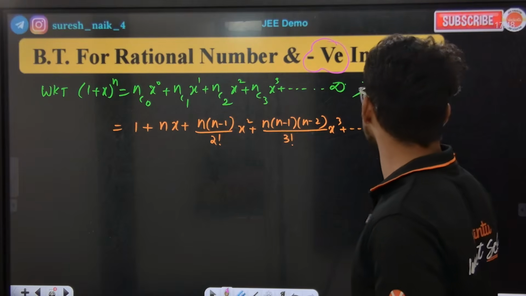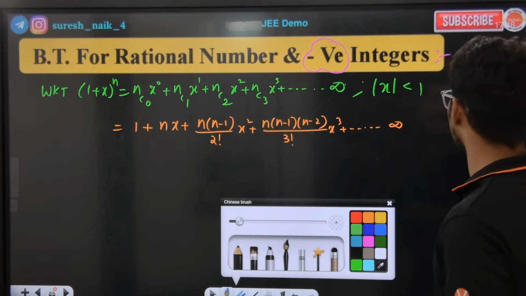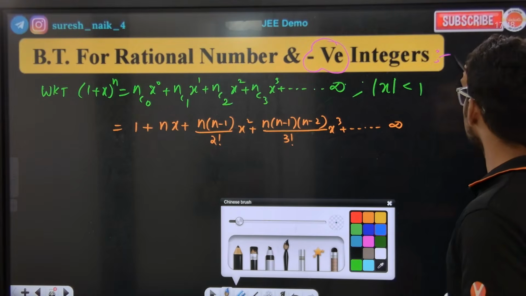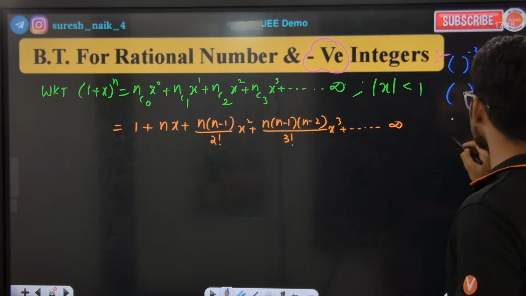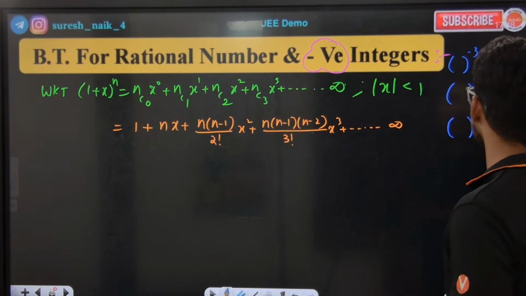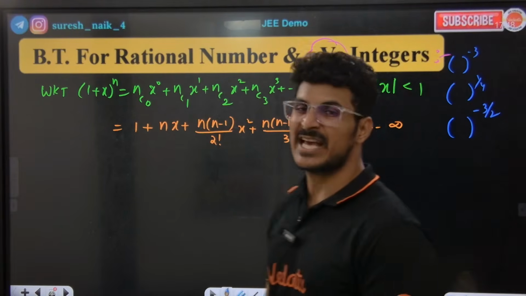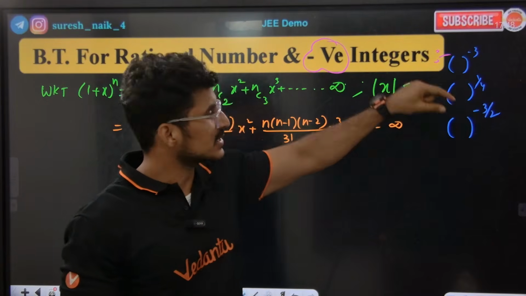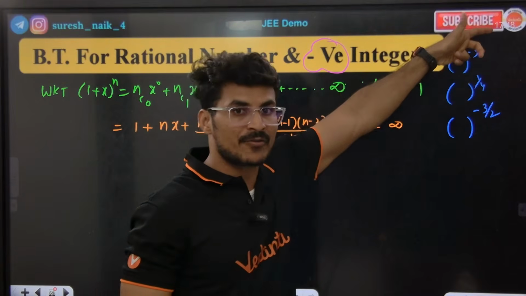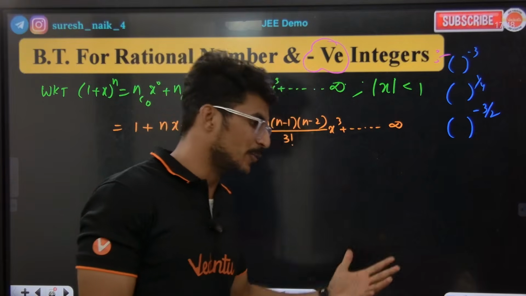Sir, negative integer means what? Basically, what is the meaning of this? For example, let's say something to the power of minus 3, something to the power of 1 by 4, something to the power of minus 3 by 2. How do we expand such expressions? How should we write the expansion for this kind of expression? Something to the power of a negative number, something to the power of a fractional number, something to the power of some negative fractional. For that kind of number, what do we do basically?